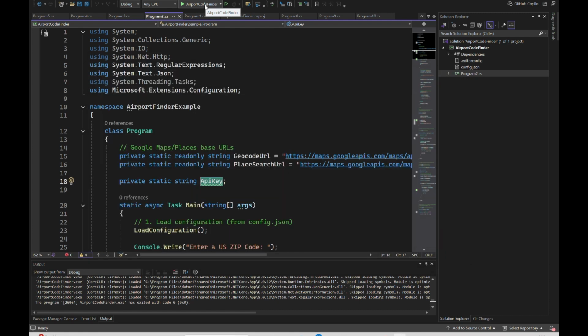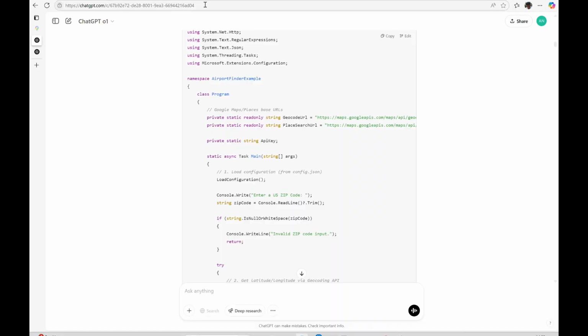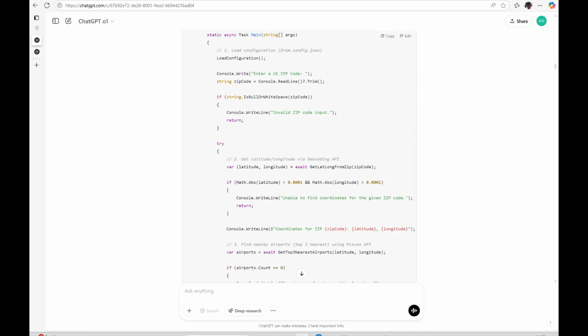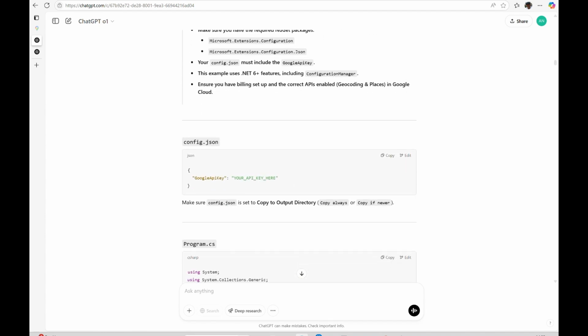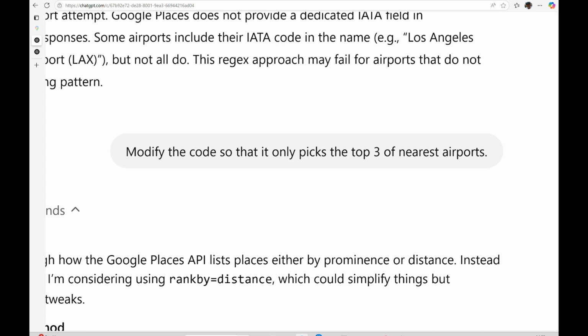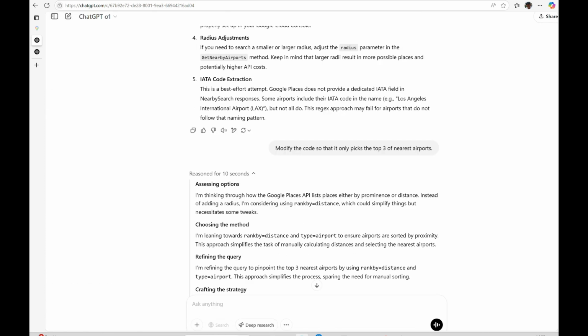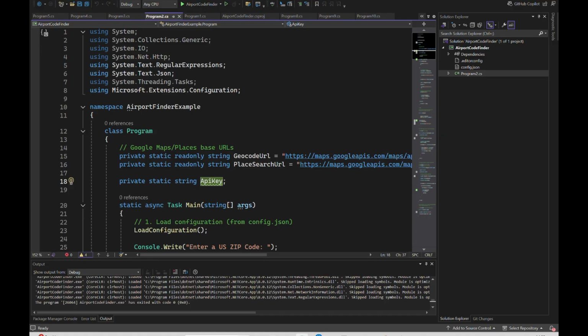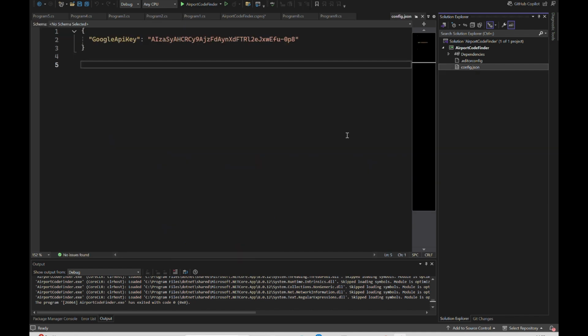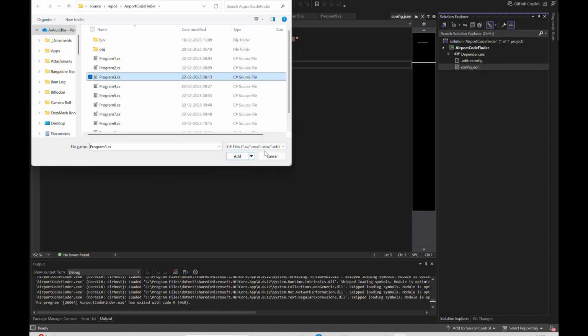Switching back to my prompt here. The first prompt I have given is to modify the code so that it only picks up the top 3 nearest airports. Let's see what it does there. So again, I will remove my previous program file here and add the new one which has been generated as a result of the new prompt.